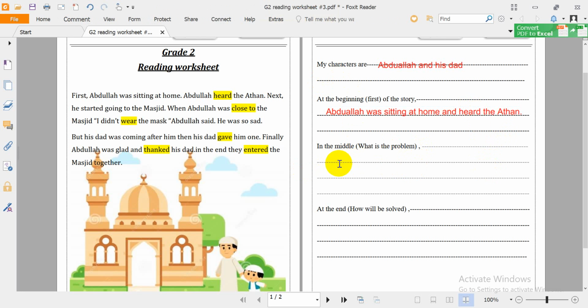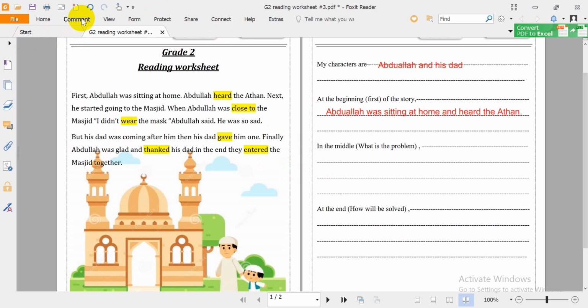Okay, so in the middle, what is the problem? If we're talking about the problem, here, "I didn't wear the mask." So what is the problem?